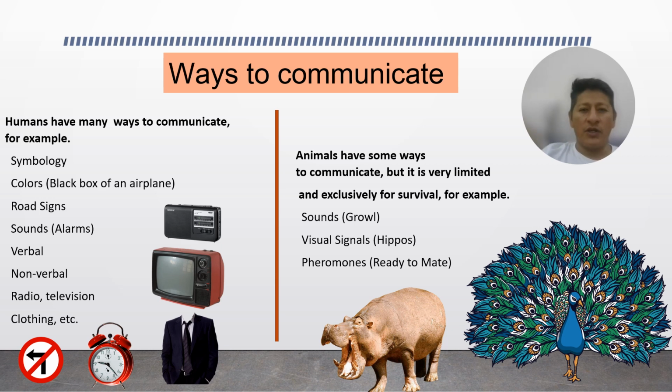Visual signs, for example, some birds show some colors in order to mate with the male. And some animals give pheromones to another animal in order to show they are ready to mate.